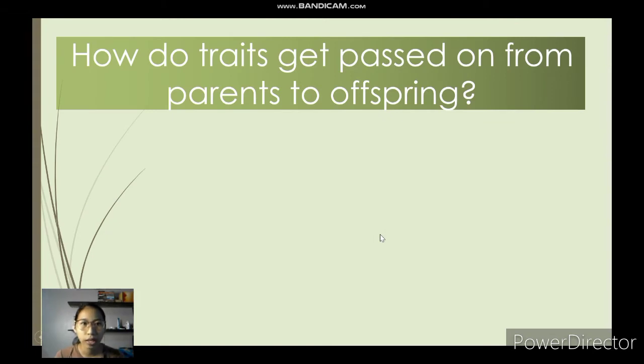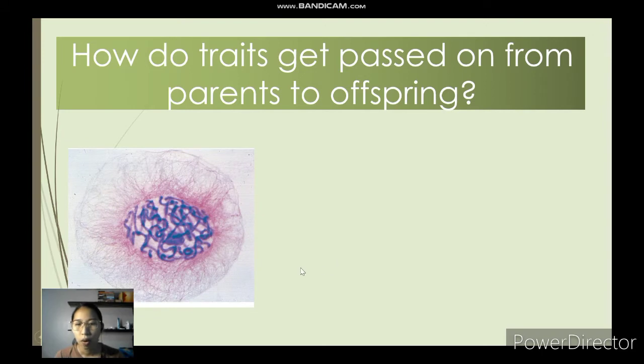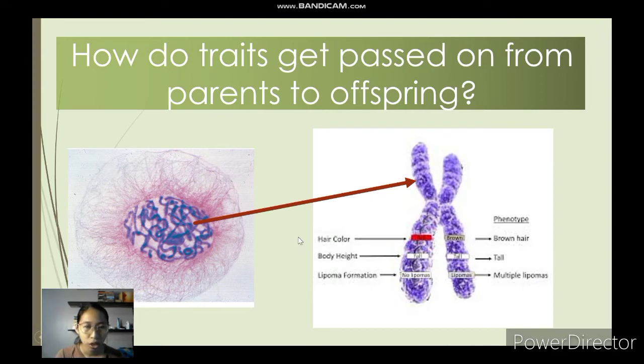How do traits get passed on from parents to offspring? So the main reason why or how these traits or characteristics, physically and biochemically, can be passed on from the parents to their offspring is because of what we call the genes. And genes can be found in our chromosomes.